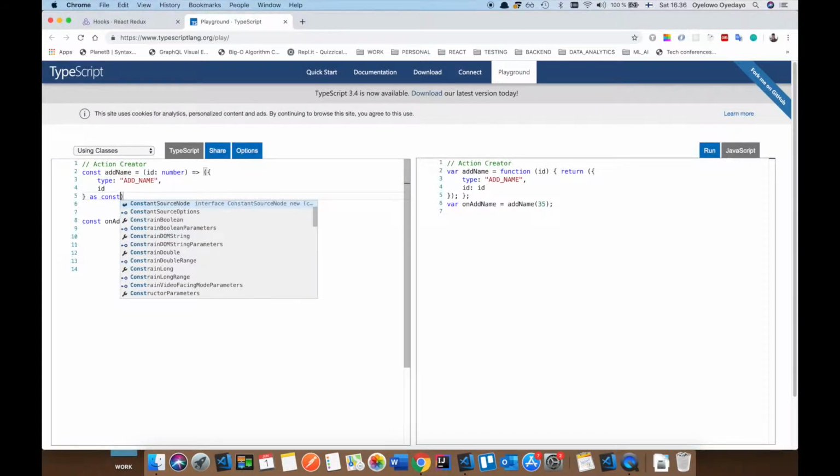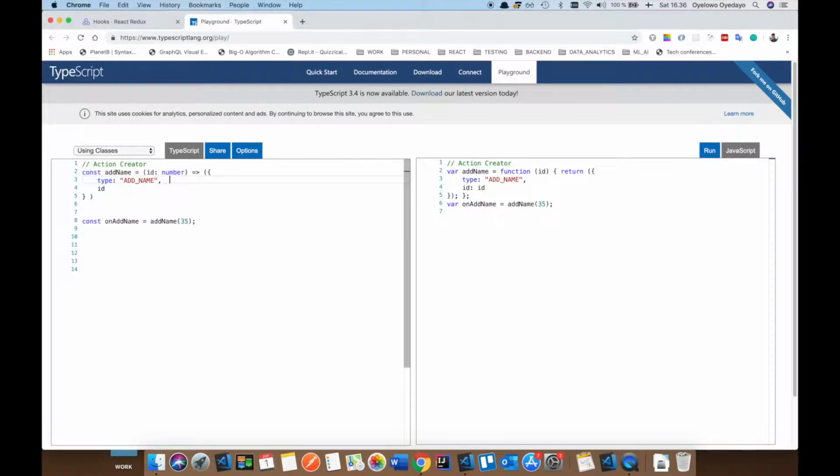Before we do this, this would be type string, and this would be type number inferred. If we don't have an interface created for this, this will be inferred to be string, which means you can do something like onAddName.type equals something else. It doesn't complain because this is a string. But in this kind of scenario, you want very strict typing. So you can say as const.